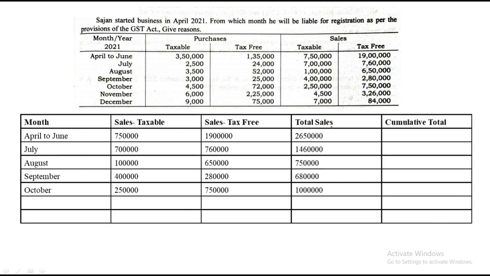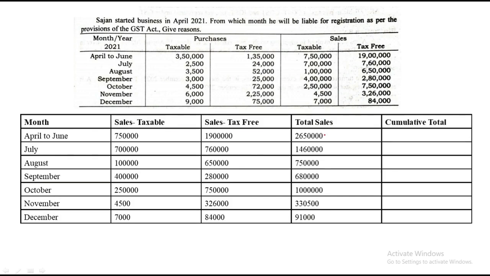Next, it was 2.5 and 7.5, so that came to 10 lakhs. For November, 4.5 and 3 lakh 26,000, so that became 3 lakh 30,500. And last, 7,000 and 84,000, it comes to 91,000. We noted the taxable, tax free, and got the total under the total sales column.